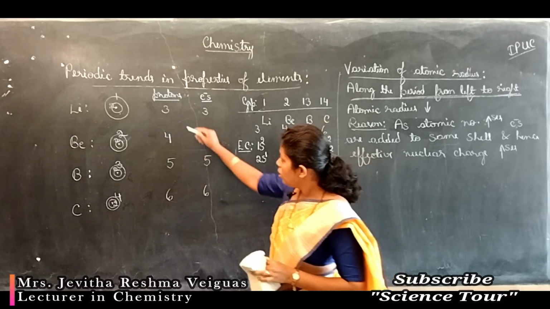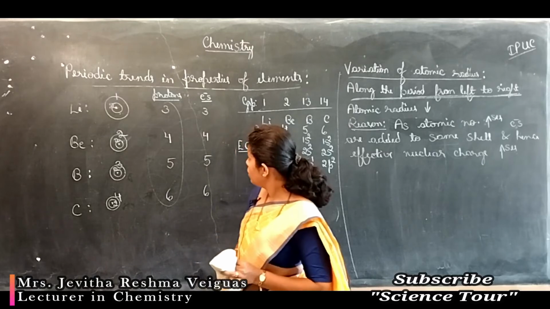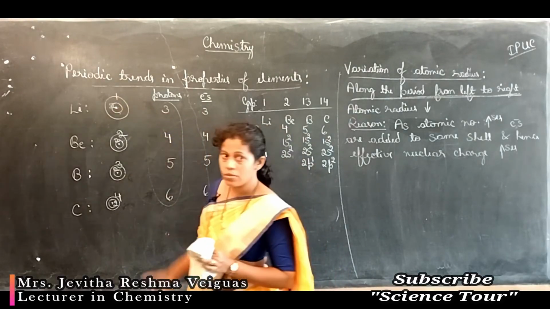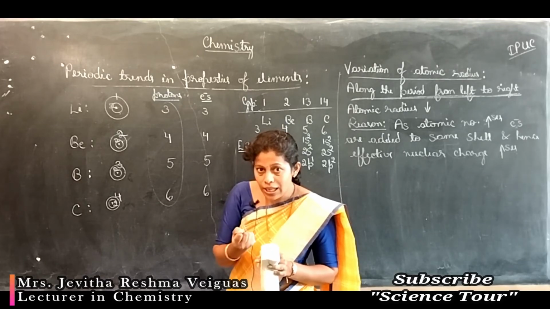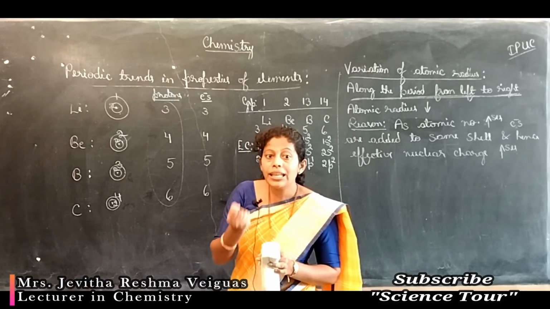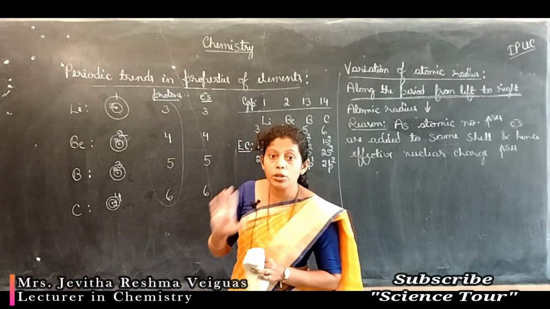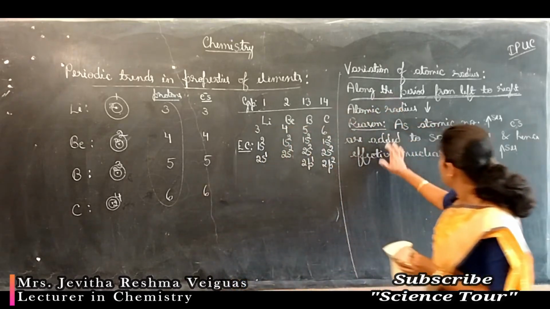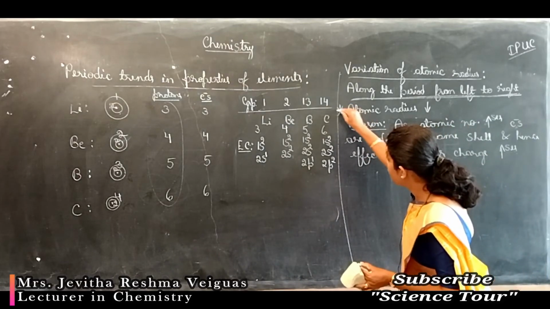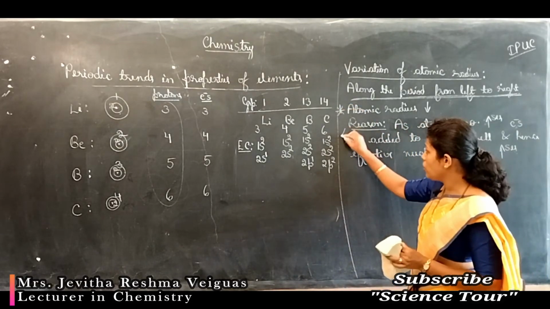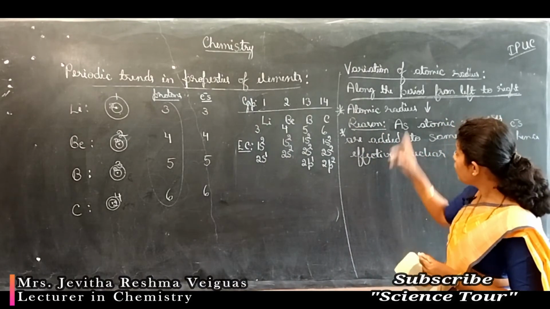Look at here. Protons are in the nucleus. Electrons are added to the same shell. So protons pull the electrons inside due to the increase in effective nuclear charge. Why? Because electrons are added to the same shell, not to a new shell, which leads to a decrease in atomic radius along the period. This is important, how atomic radius varies along a period and what is the reason behind it. It's a 2-mark question.